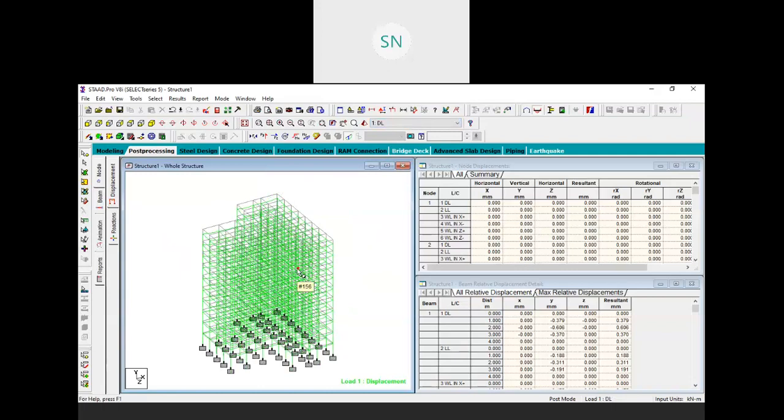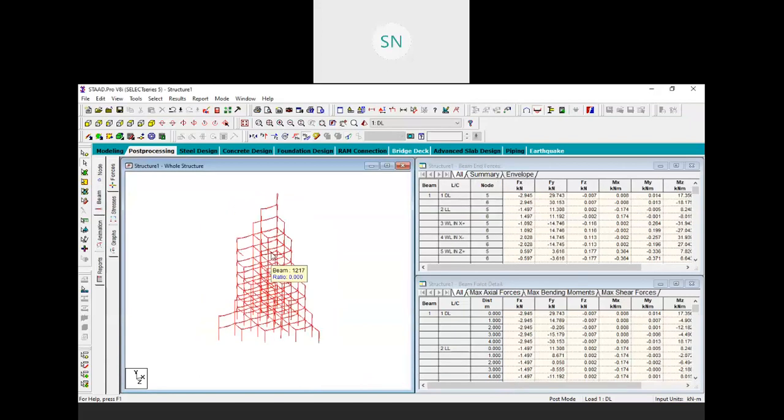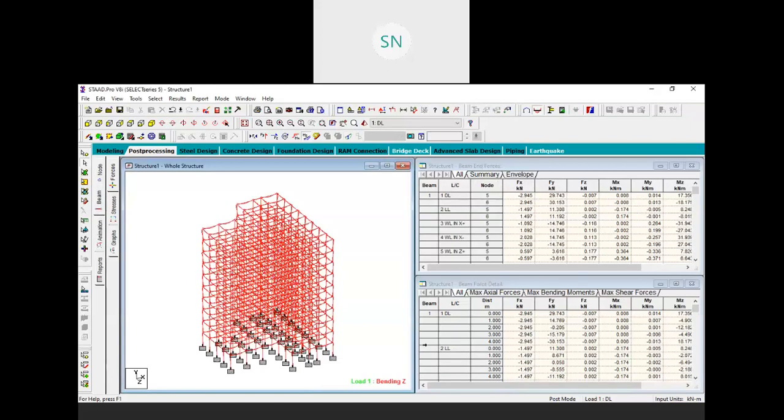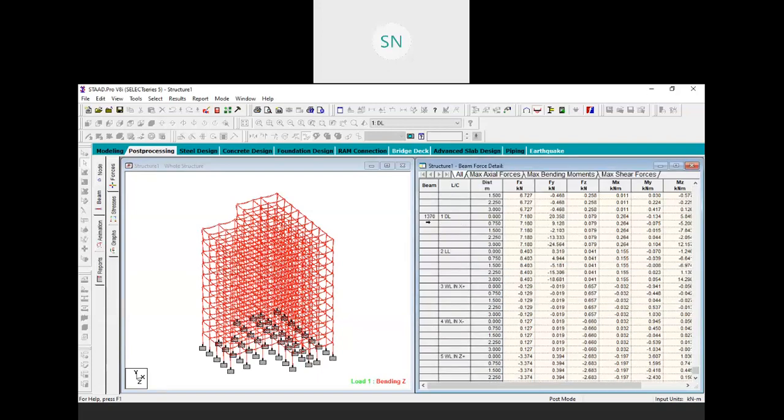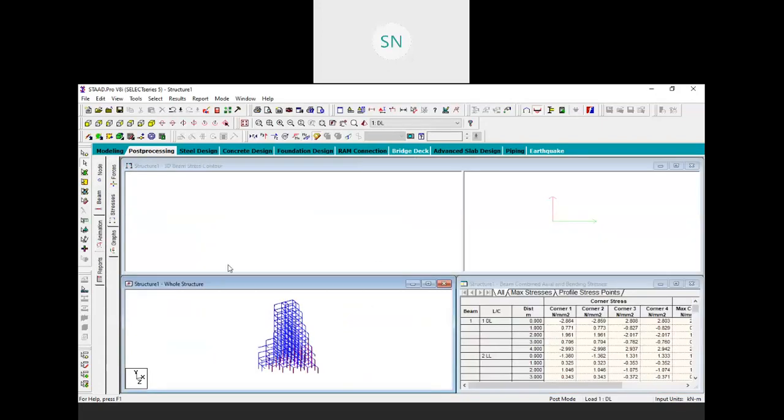Now if you want to find some kind of combination loading, that also we can apply, right? So I hope you get the exact idea how this software actually works. In the beam results, see these are our bending moment diagrams for each and every member, from beam number 1 to the total. We have 13,070 members over here, so you will get a table for all those members from 1 to 13,070. Then these are the stress diagrams, the tension and compression zones on your structure.